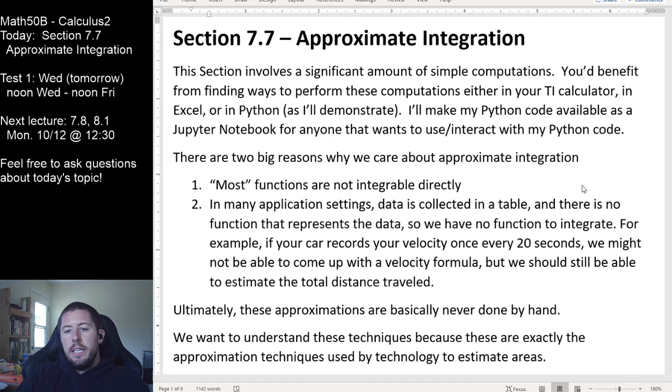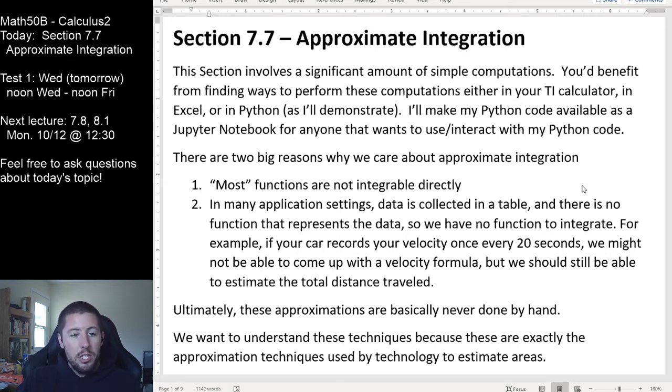The other reason is because in lots of application settings, data is collected, but we can't quite find a curve that necessarily fits that data close enough to make it reasonable to use a curve instead of the data itself. For example, if your car keeps a record of what your velocity is every 20 seconds, that should be very useful in helping us figure out the total distance that you've traveled, but it might not be the case that we can come up with a curve that perfectly fits through all those data points.